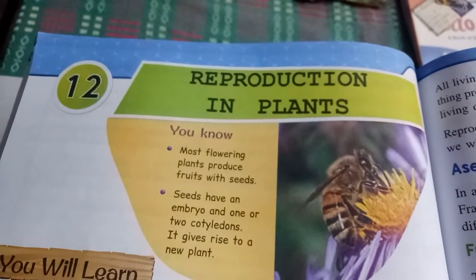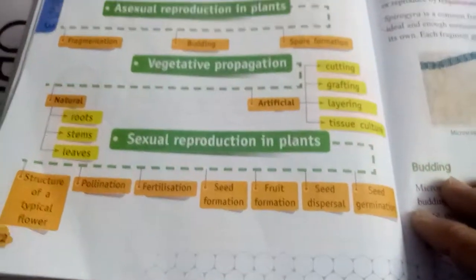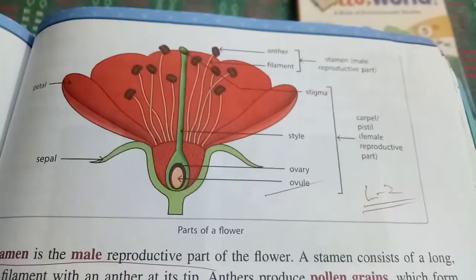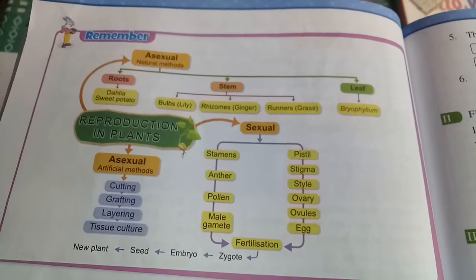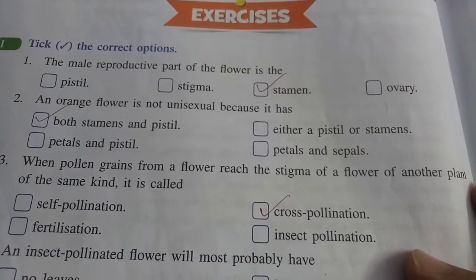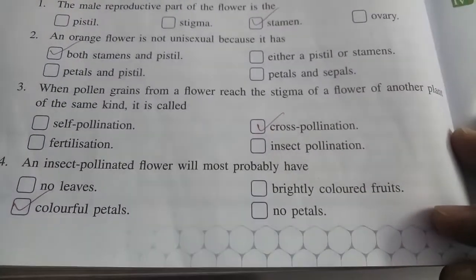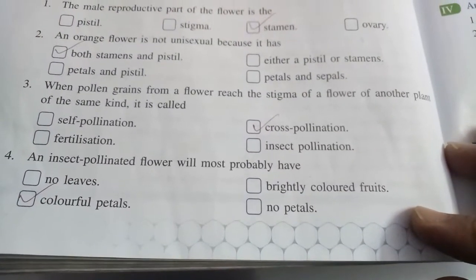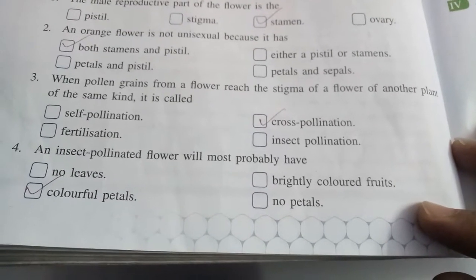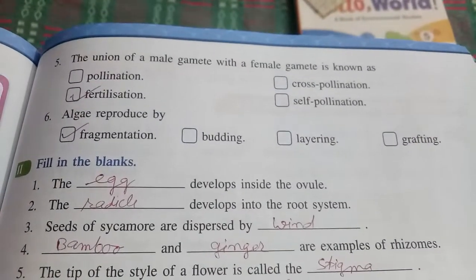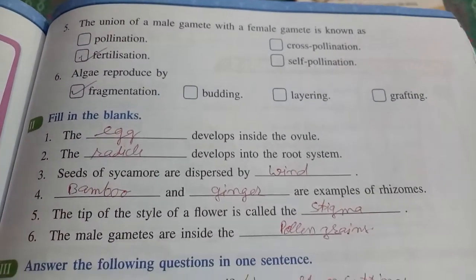Chapter 12 Reproduction in Plants. The male reproductive part is the stamen. A flower is not unisexual if it has both stamen and pistil. Pollen grains from one plant reaching the stigma of another plant is cross pollination, and insect pollinated flowers probably have colorful petals. The union of male gametes and female gametes is fertilization. Algae reproduce by fragmentation.